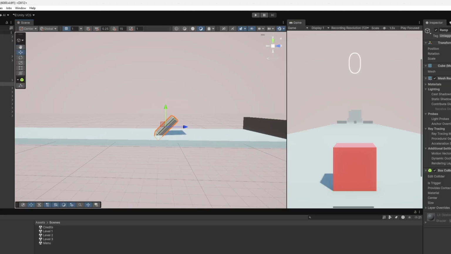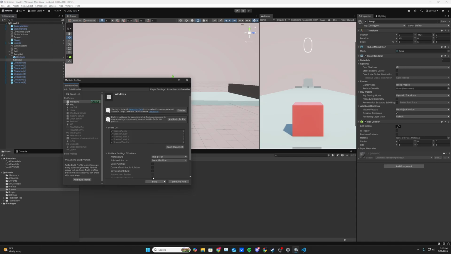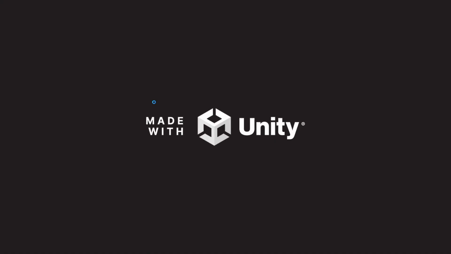And then we decided that we were going to build and publish this game. So we went into the build profile and we built this game. After this, we unzipped the file, and double clicking this made us start the game. And seeing this screen for the first time was absolutely beautiful. I can't wait to see it with my own game.